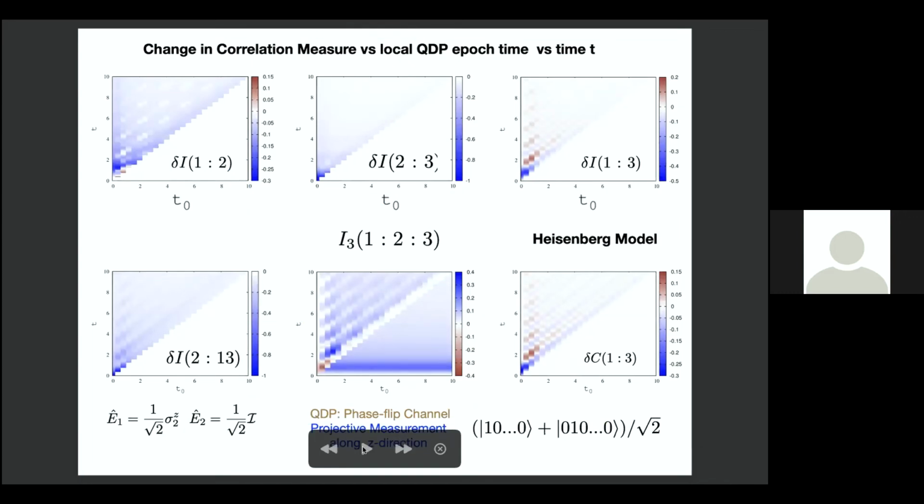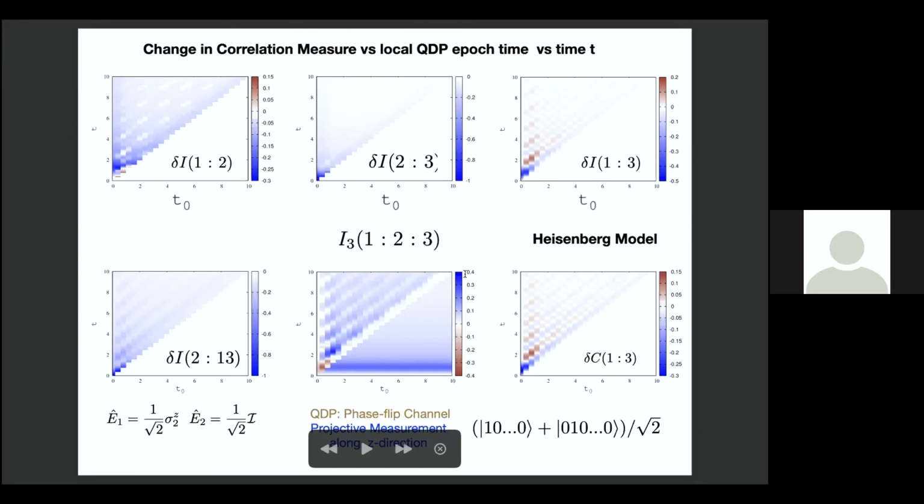And let us see what happens. Okay, so I have exceeded time already, it seems. So what I'll do now, I'll just give you 1 minute. So just look at this picture. This is the tripartite mutual information. This is for the Heisenberg model, and this is a change in the entanglement between site 1 and 3, and this is for 1, 2, 3 because I have done a QDP on site 2.